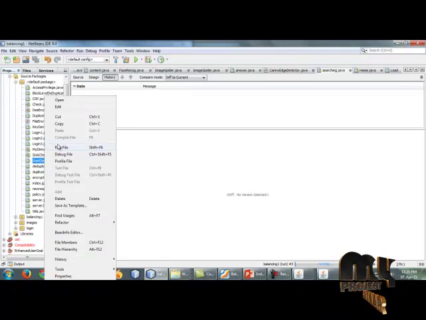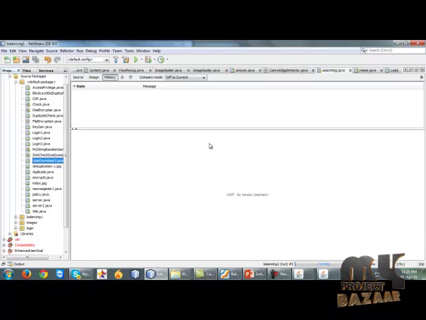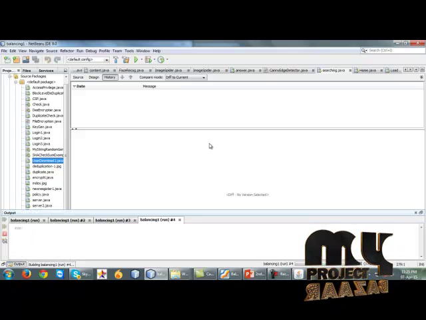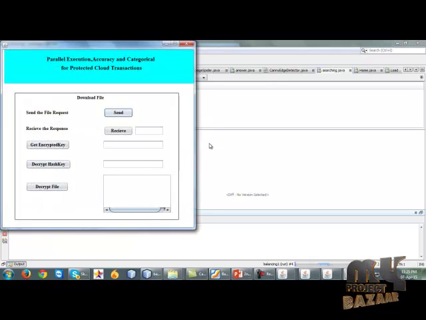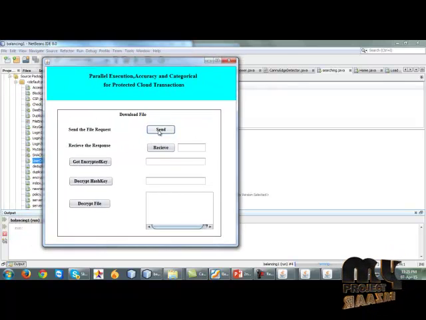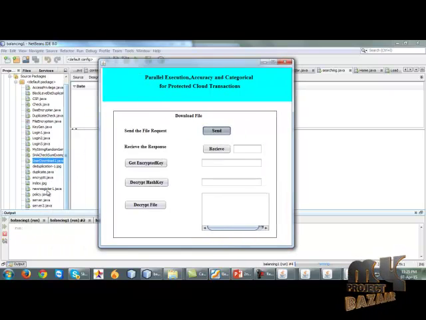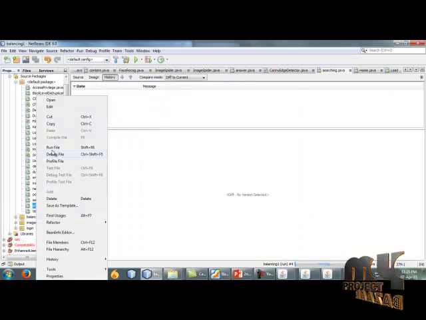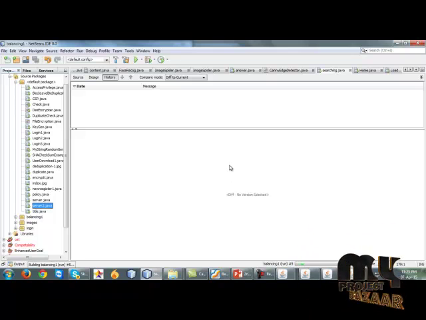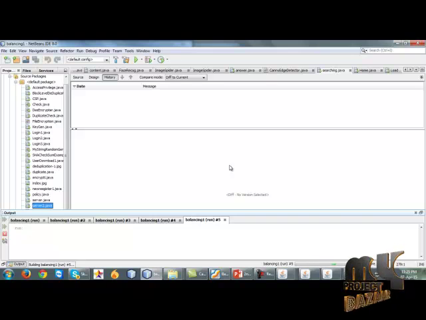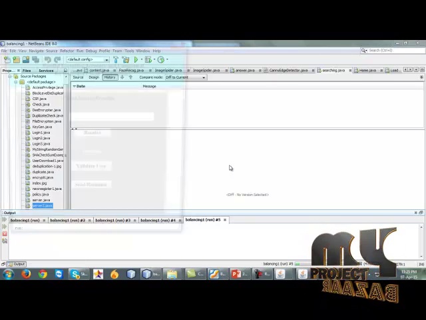The user download frame will be run. In this download, first of all, send the file request, meaning the current user sends the request to the server. The send button will be clicked, and we have to run server 2.